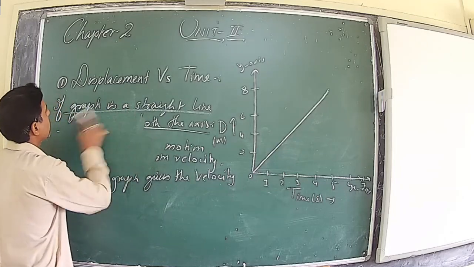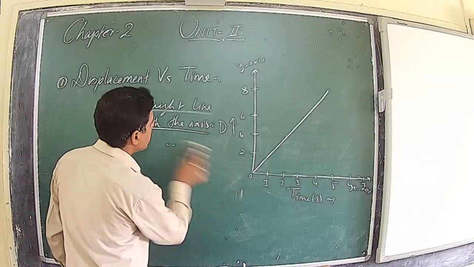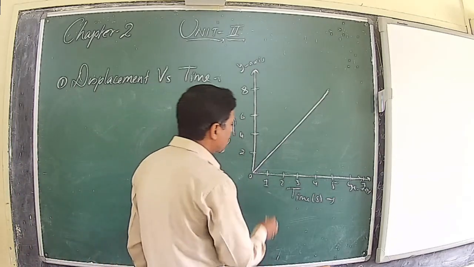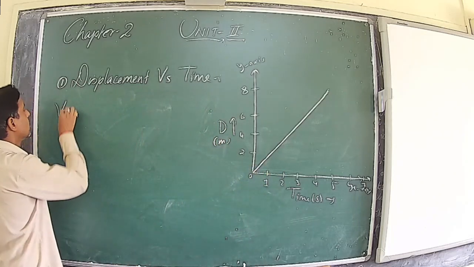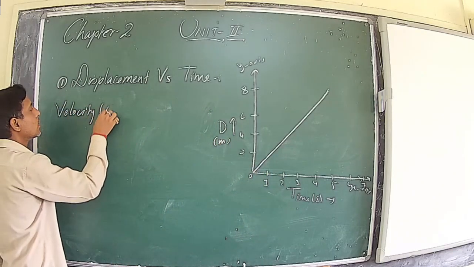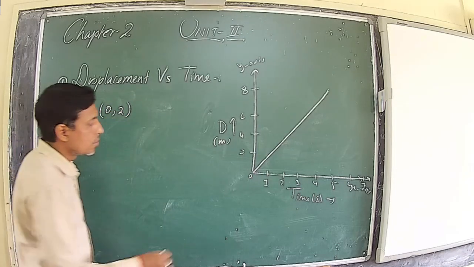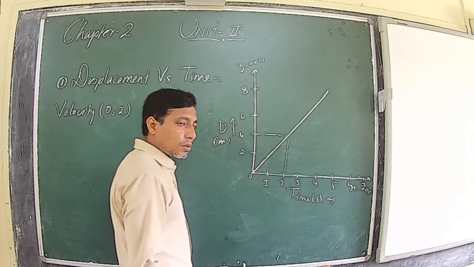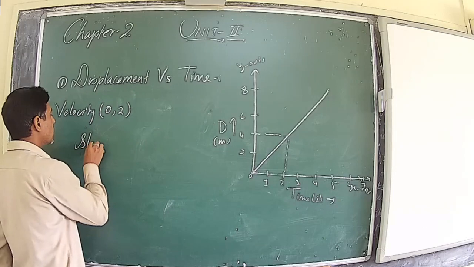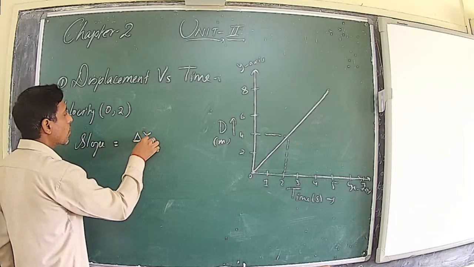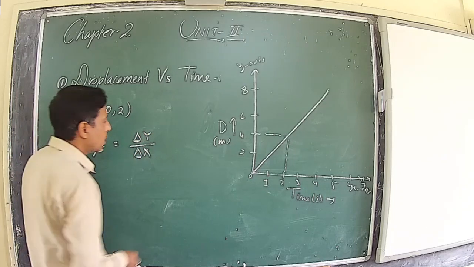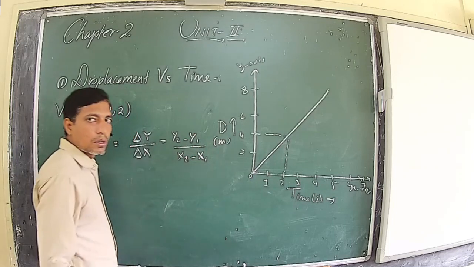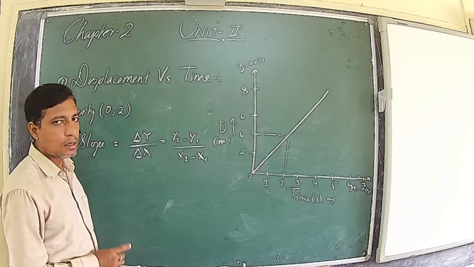Now we will take an example to show how it has uniform velocity. Suppose you have to find the velocity between 0 to 2 seconds. So what will you do? You will find the slope. The slope is equal to delta y upon delta x, that means y2 minus y1 upon x2 minus x1.